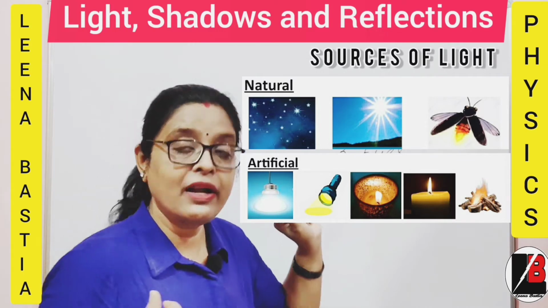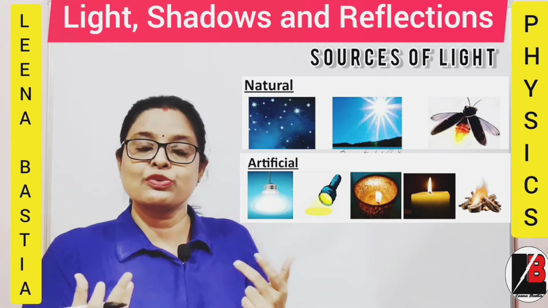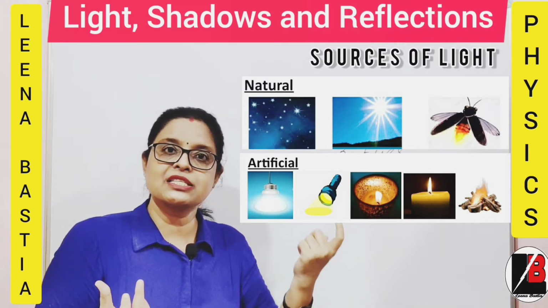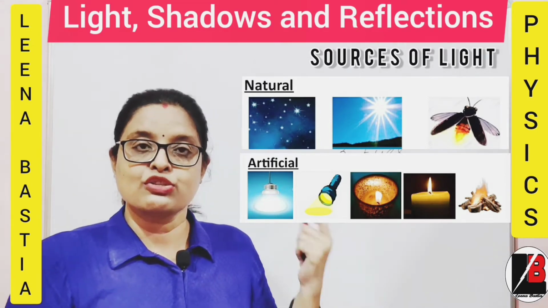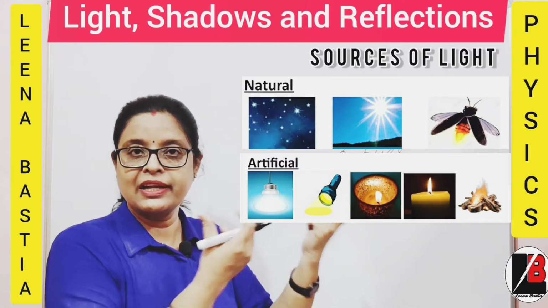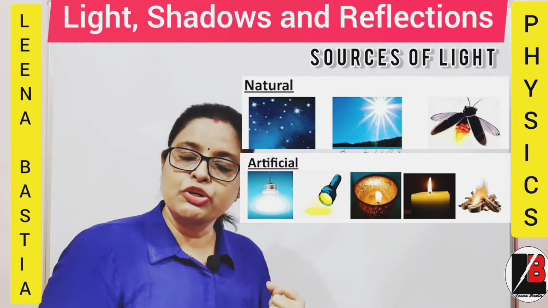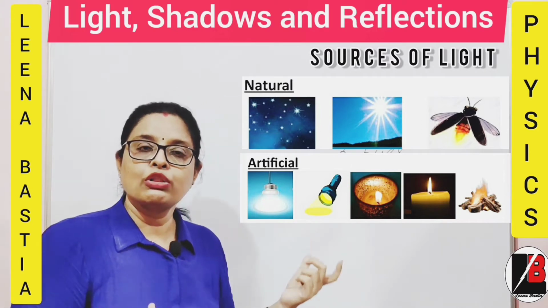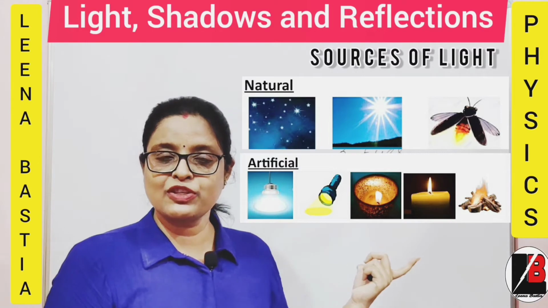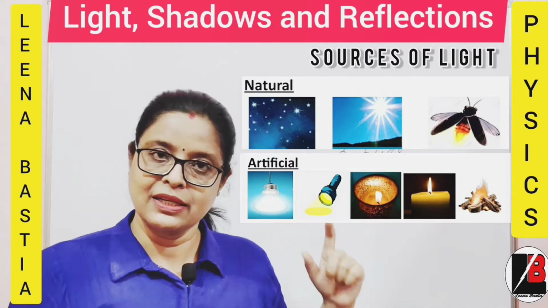Second one is artificial source of light. As the name suggests, artificial means it is made by human beings. Like the electric lamp, your tube light, your bulb, all those are examples of artificial source of light. Clear?